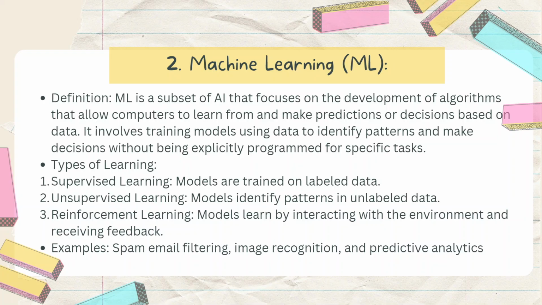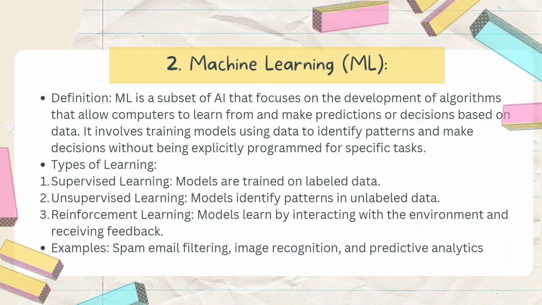Now let's talk about machine learning or ML. The definition of machine learning is a subset of AI that focuses on the development of algorithms that allow computers to learn from and make predictions or decisions based on data. It involves training models using data to identify patterns and make decisions without being explicitly programmed for specific tasks.